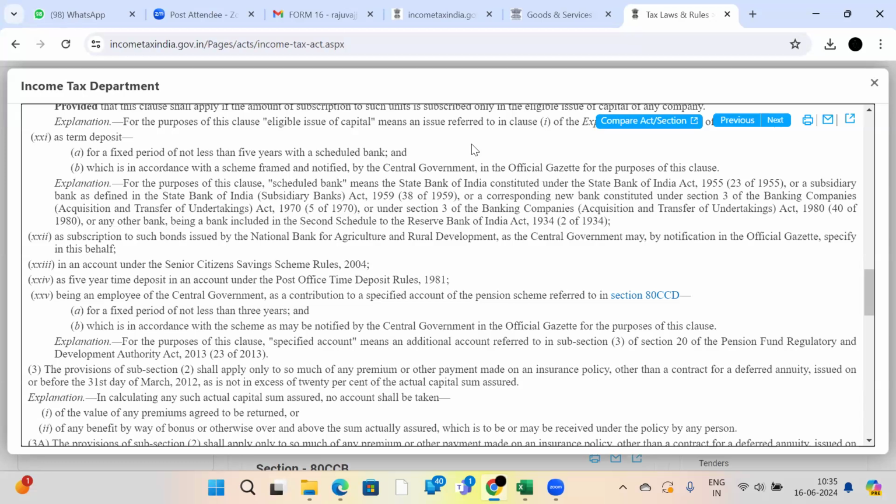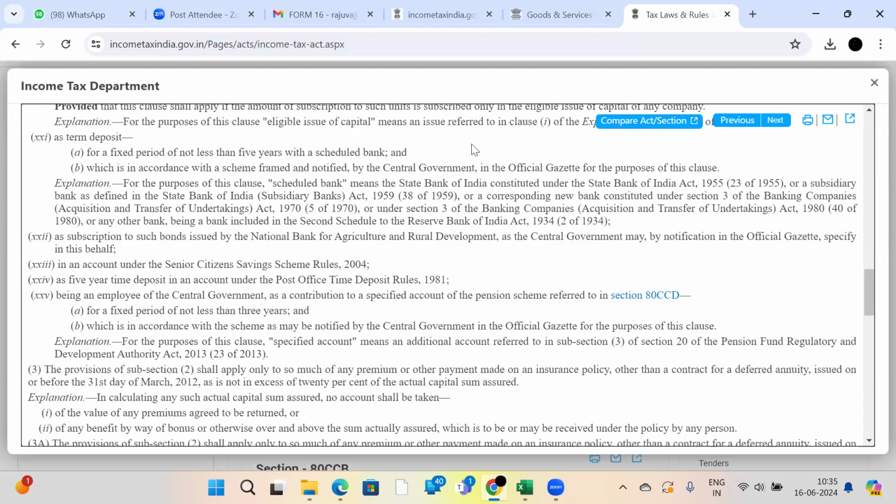Suppose you have deposited 50,000 rupees in September 2023. What is the financial year for September 2023? In which financial year will that month fall? April 2023 to March 2024. You will get the deduction in the respective financial year only, not in each and every financial year.